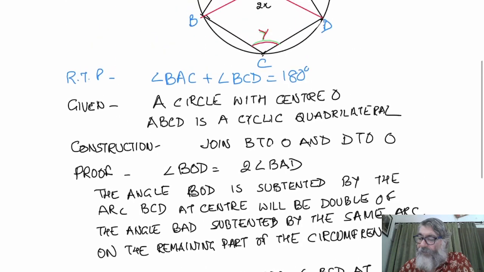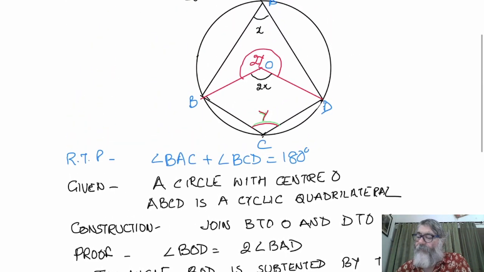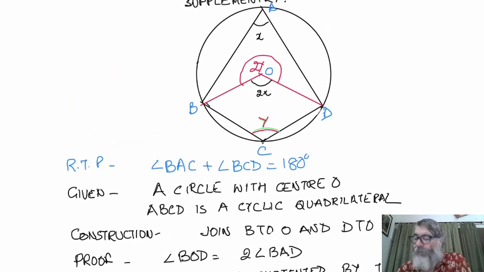Now in the same way, we could have joined A to O and O to C, and we would have proved B plus D to be 180 degree.